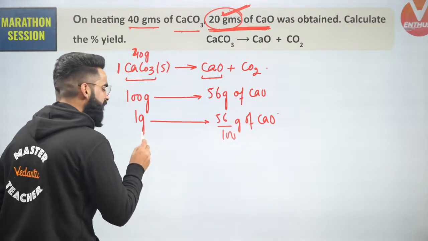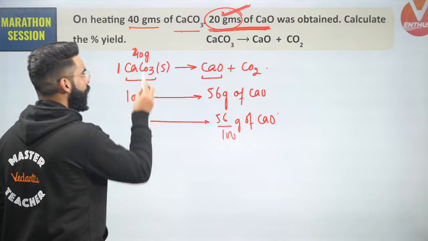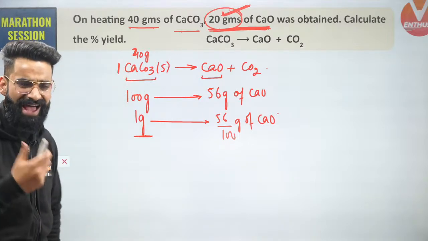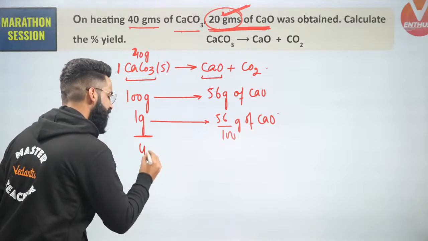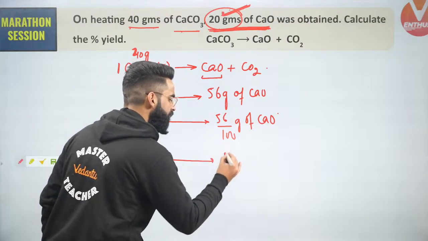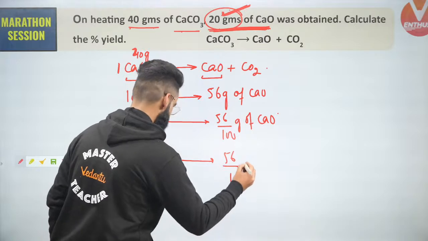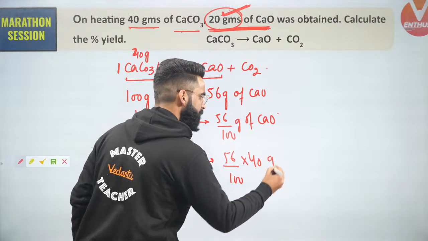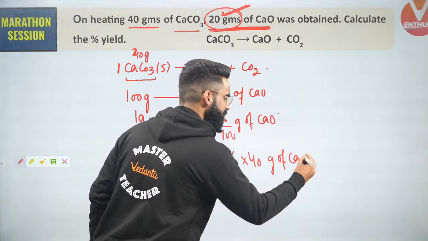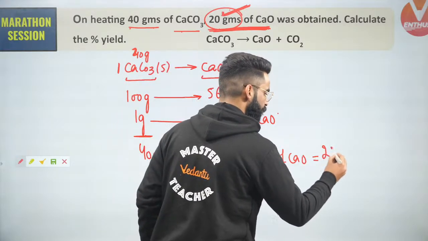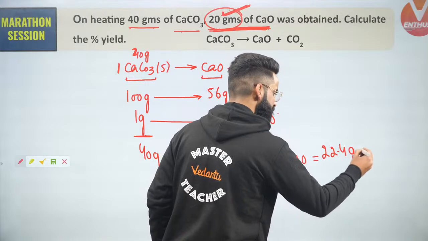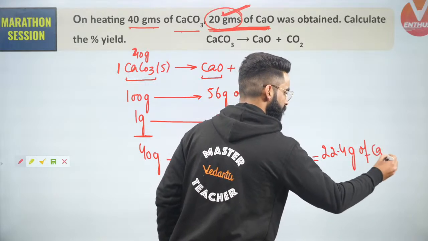But people, do I have only 1 gram of calcium carbonate or 40 grams? I definitely have 40 grams. So can I say 40 grams of calcium carbonate should give me 56 divided by 100 multiplied by 40 grams of calcium oxide right here. And when you calculate this, the value will come out to be 22.4 grams of calcium oxide.